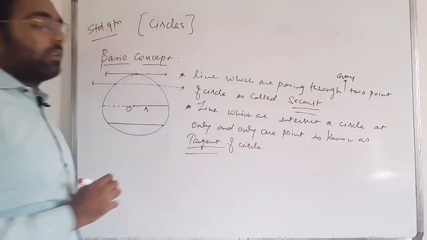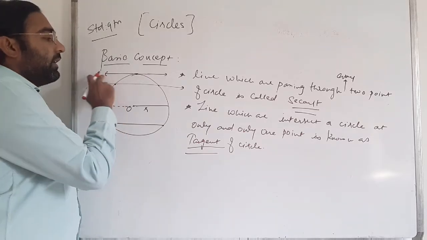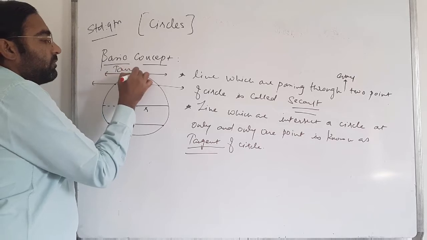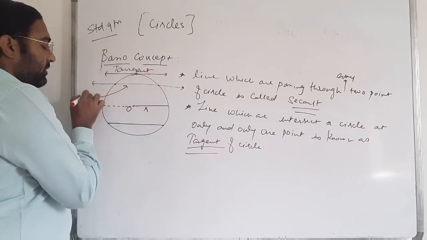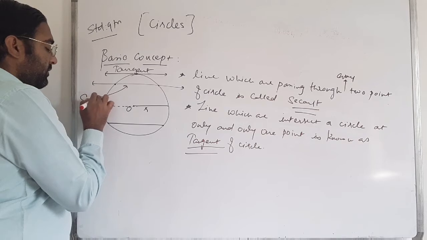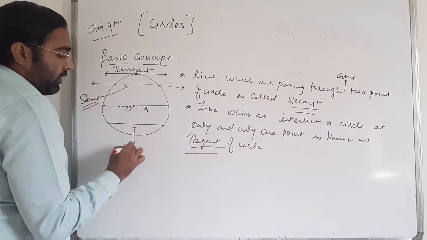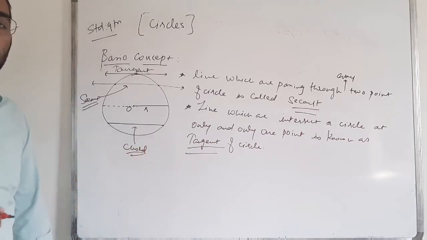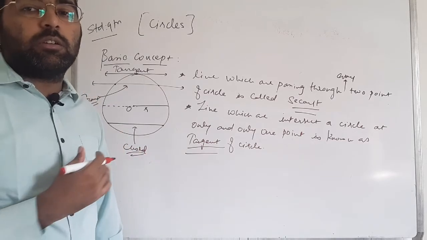Okay, that we know as a tangent of the circle. This is my tangent. This is my secant. This is my chord. Clear? So here all these three things are different from each other.